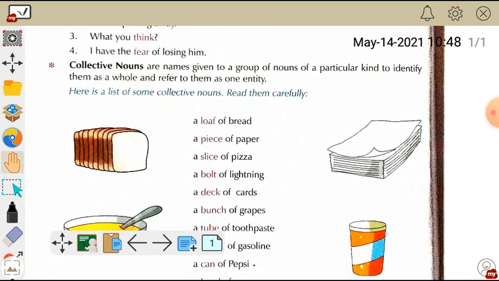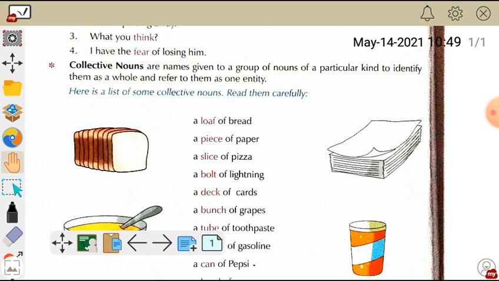So now let's come to collective nouns. This will be a little bit easy for you. Collective nouns, according to your book, are the names given to a group of nouns of a particular kind to identify them as a whole and refer to them as one entity. Let me explain in a more easy and effective way.